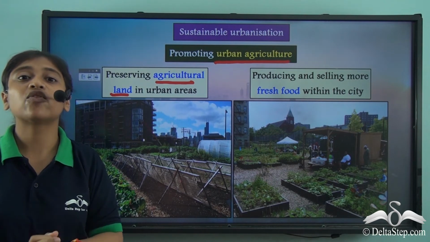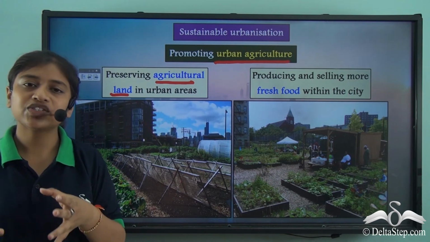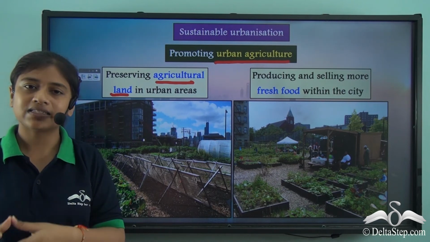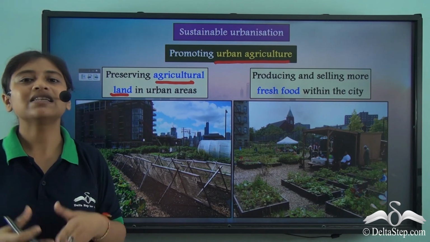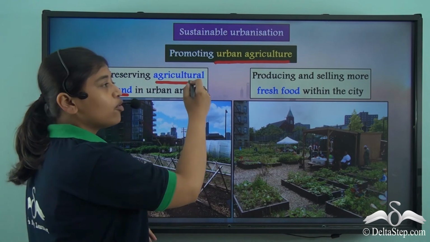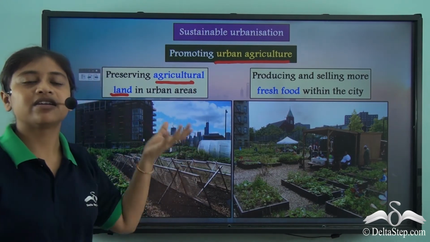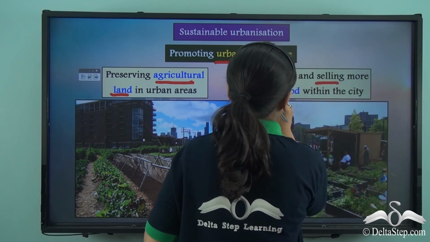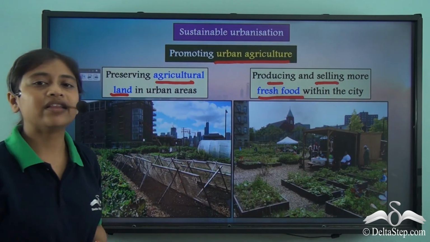So if we grow food and sell fresh food in our own city, then it will promote the local chain system and it will also keep us healthier. So promoting urban agriculture can be done by preserving agricultural lands and by producing and selling more fresh foods within the city.